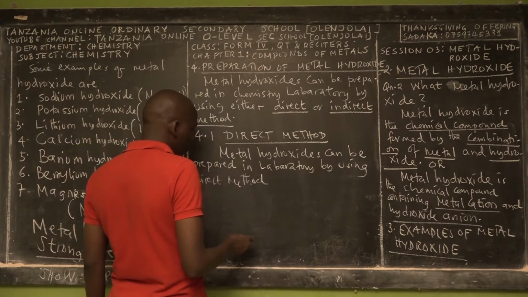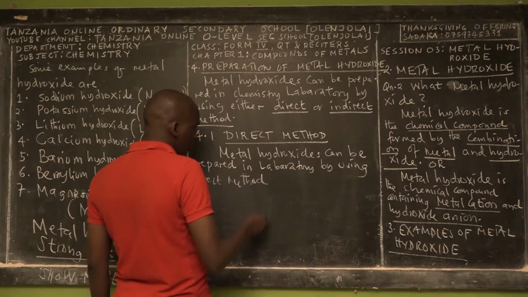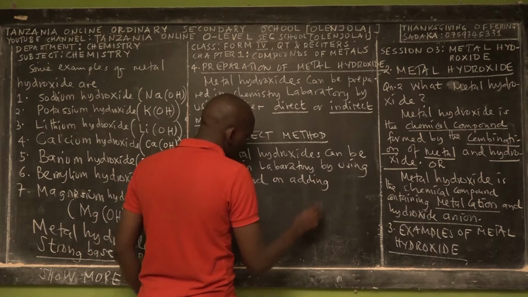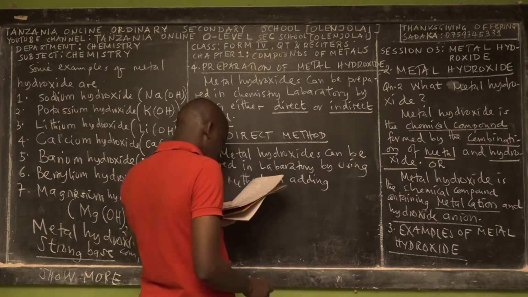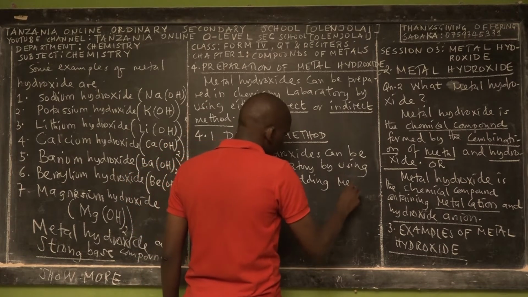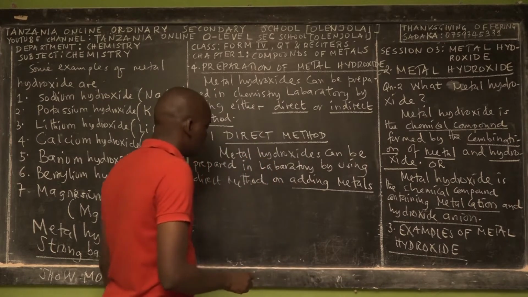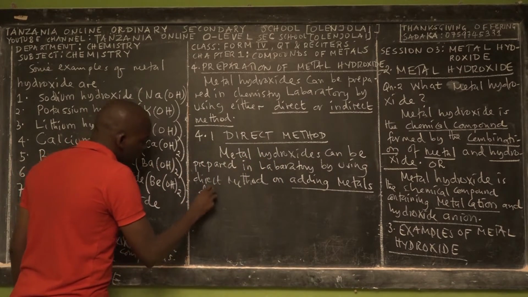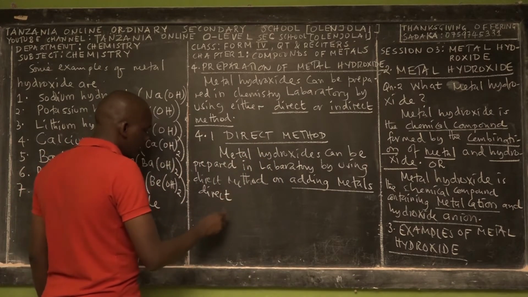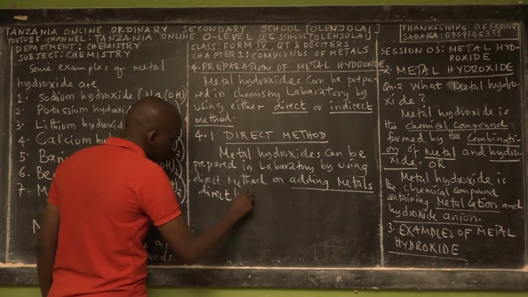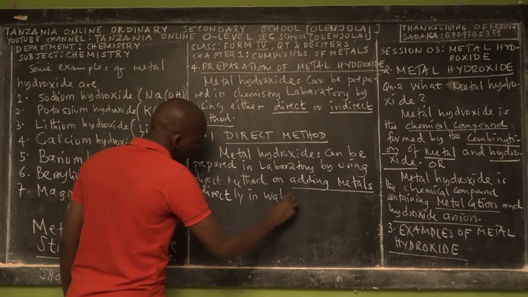By using direct method, on adding what? Adding metals directly. That means we call it the direct method. Directly adding metals directly in water.